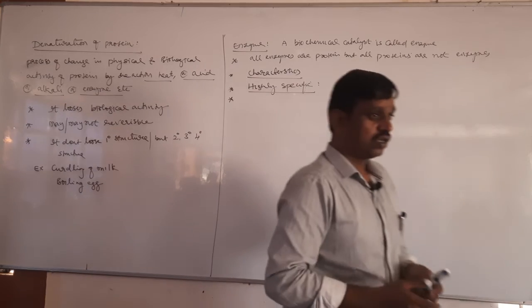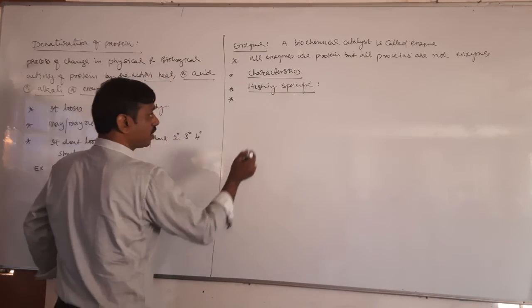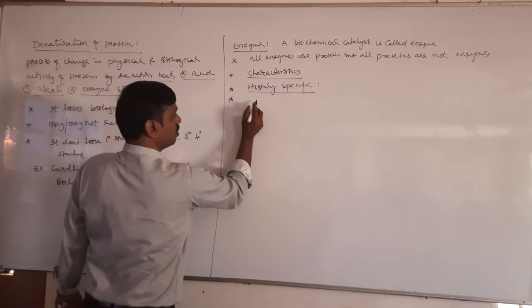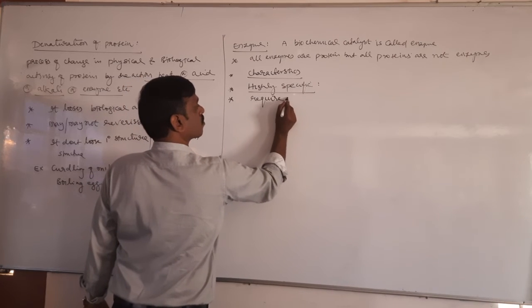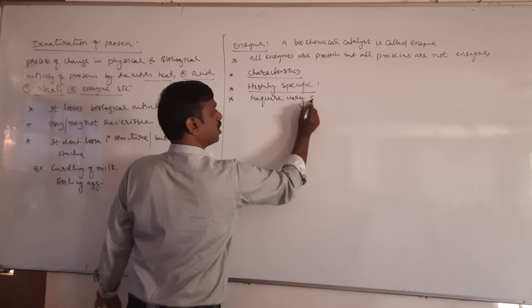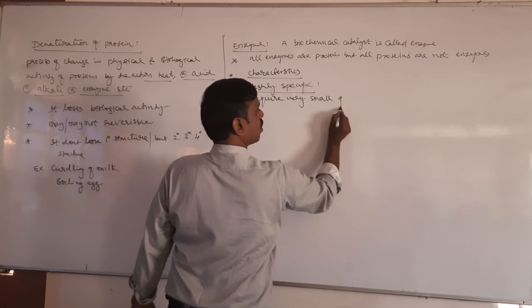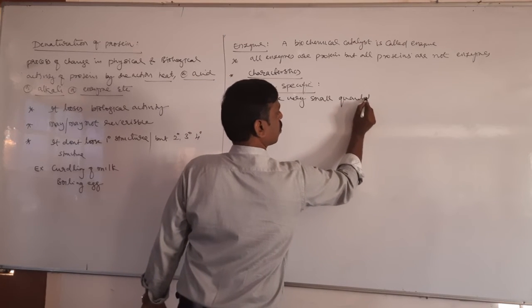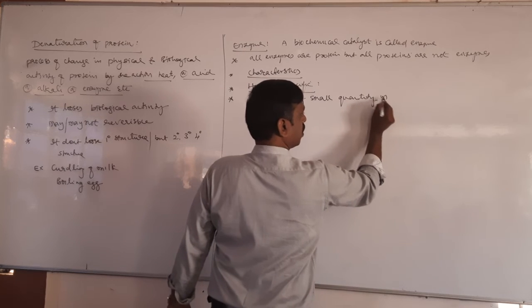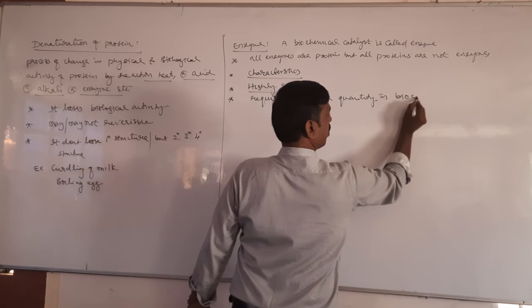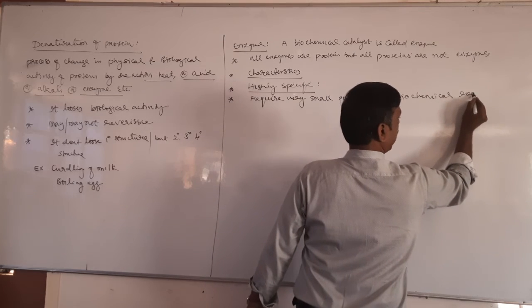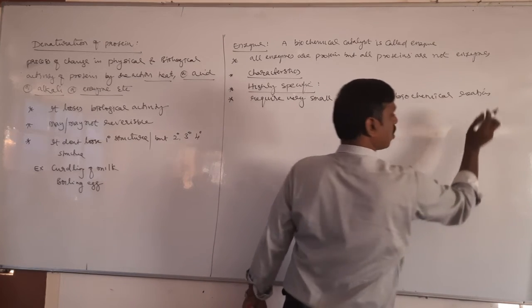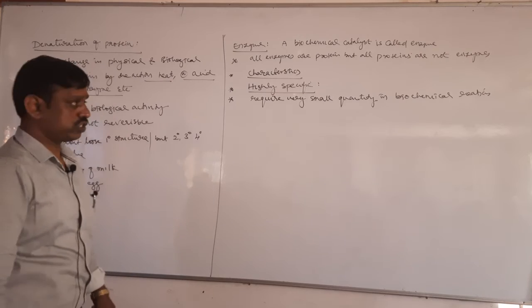So the second important characteristic is they require a very small quantity in biochemical reactions.